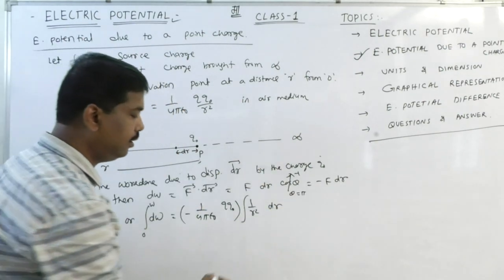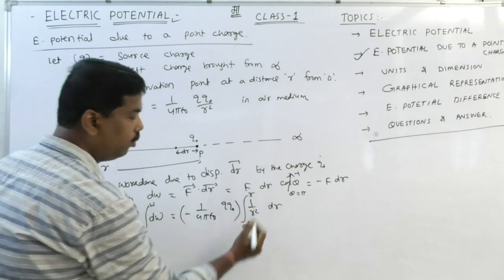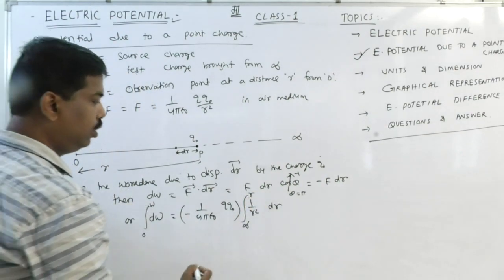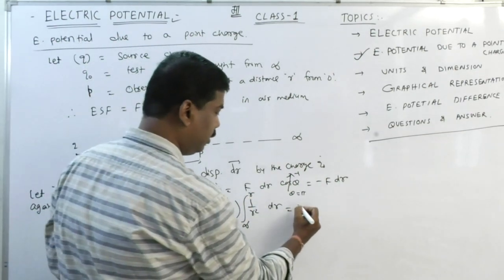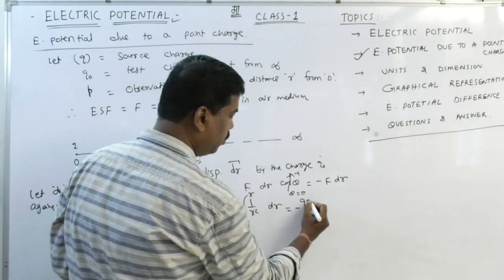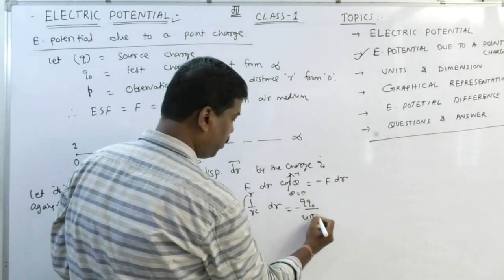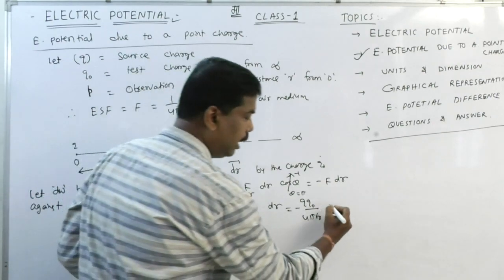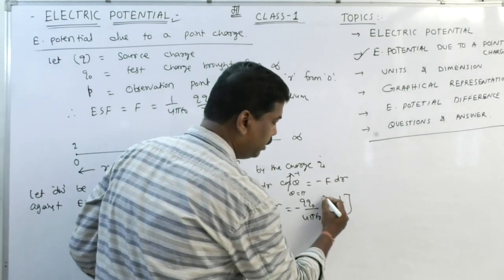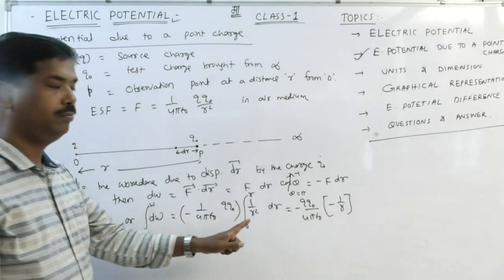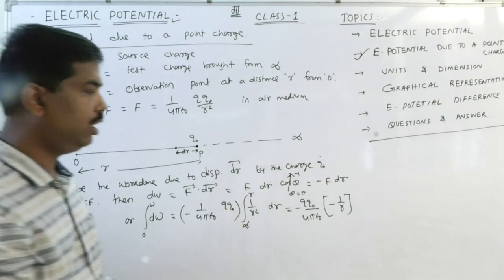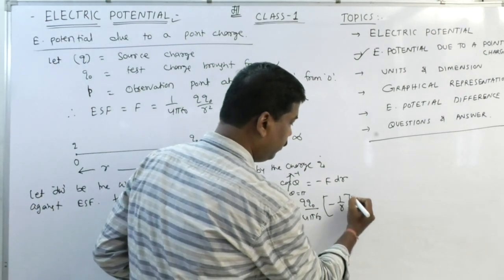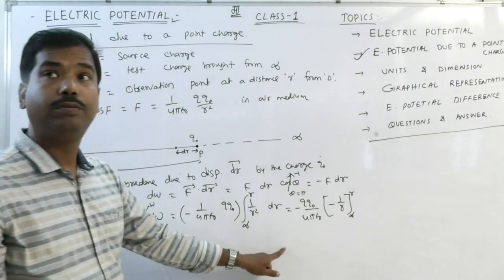Initially the charge is at infinity, now R. By integrating we find minus Q Q0 by 4 pi epsilon 0, and the integration of 1 by R square is minus 1 by R, from infinity to R.